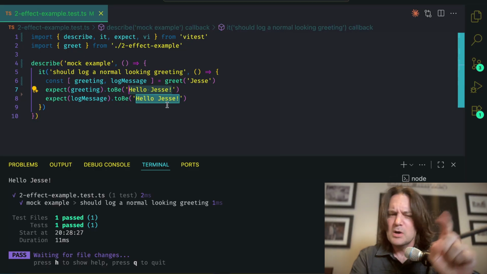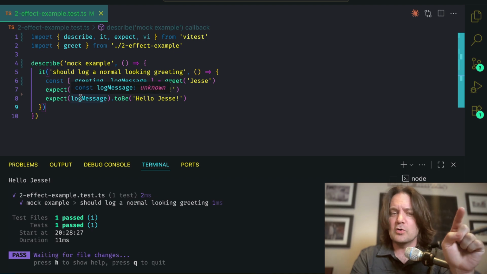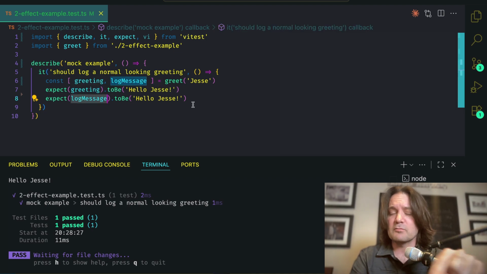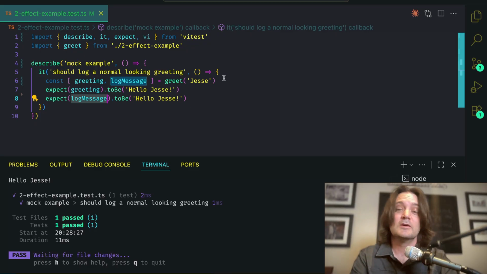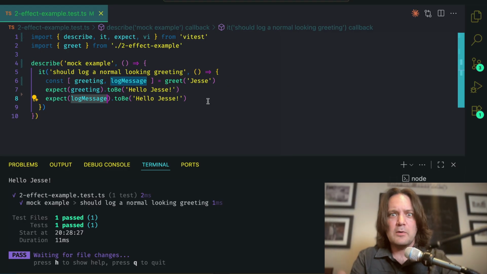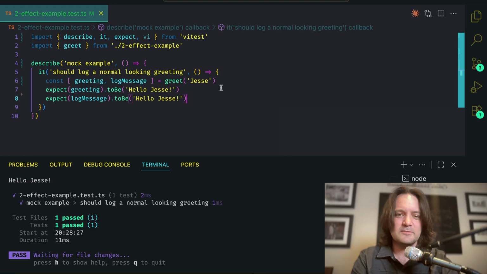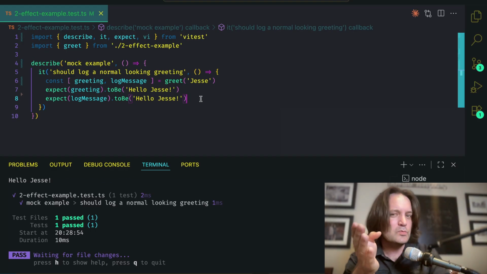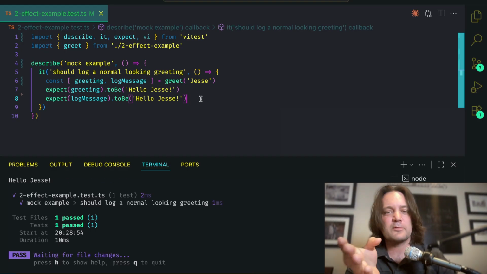That's fantastic. But we can also detect that it called console log because it returned the message that called console log. And we've used this function to test the private function. Private class method in this case is a function that's not exposed. And now we have confidence. So we were testing return values and we embedded it in the type system. Okay, so that's how you don't use mocks from a dynamic perspective.